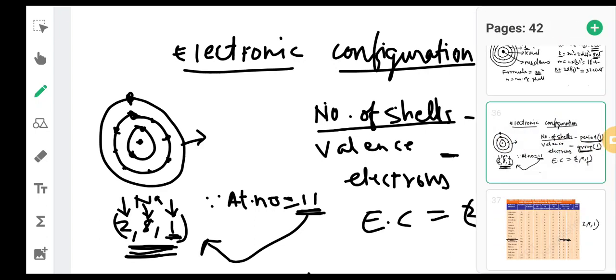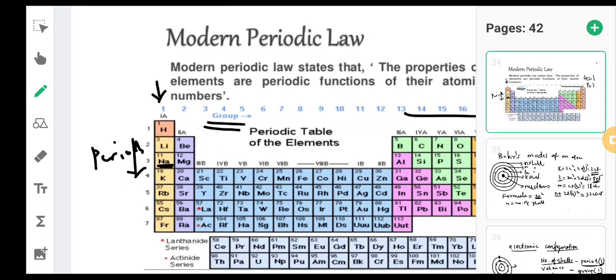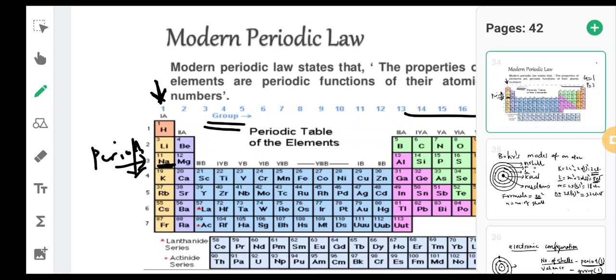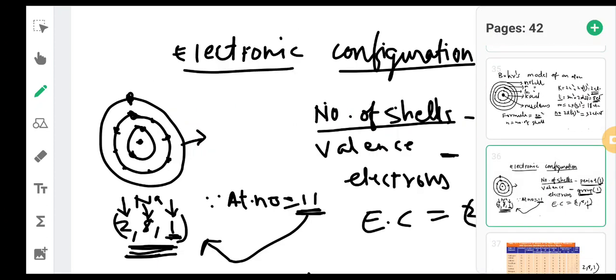Okay? So if you open the modern periodic table and look at sodium, Na is nothing but sodium. It falls in the first group and third period. Why? Because it has 3 shells and 1 valence electron. So it will be in the first group and third period. Okay? So this is very very important.